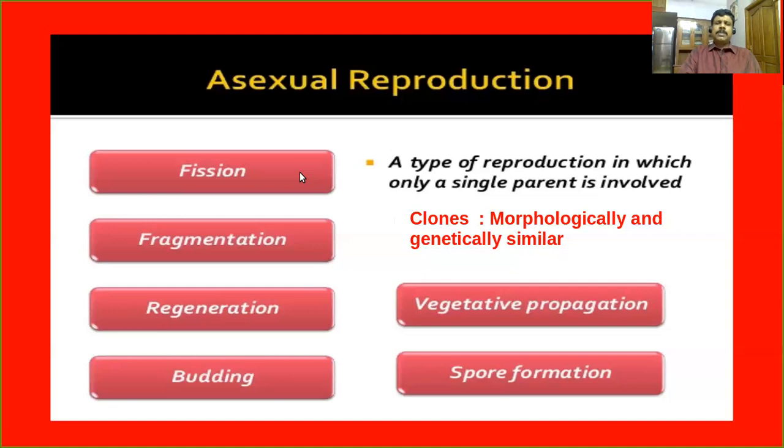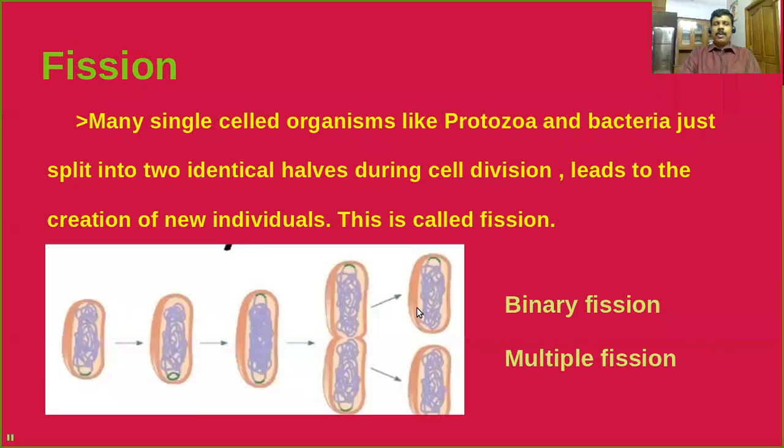The most important types of asexual reproduction we have to discuss in this session are, the first one, fission, second fragmentation, next regeneration, budding, vegetative propagation and spore formation. In this video lesson, I would like to discuss fission, fragmentation, regeneration, budding and spore formation. First of all, we are going to discuss fission.